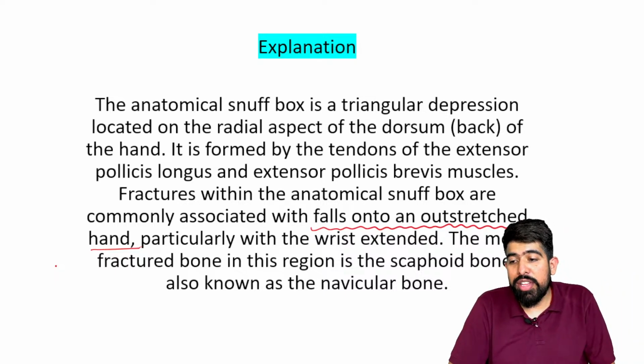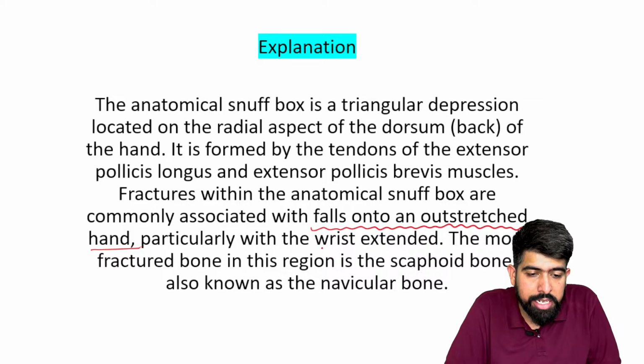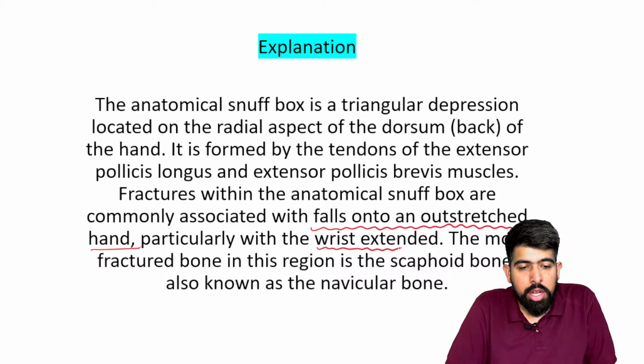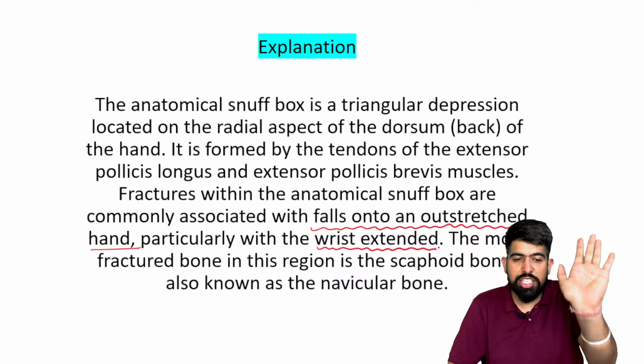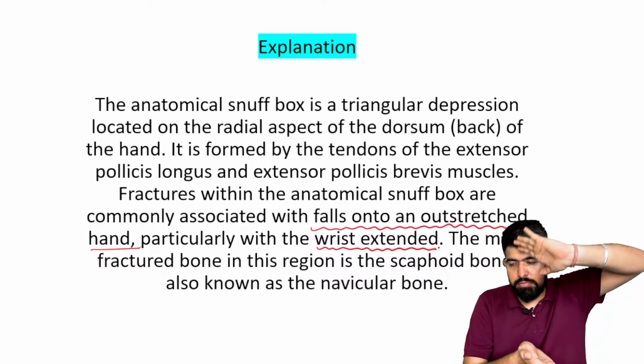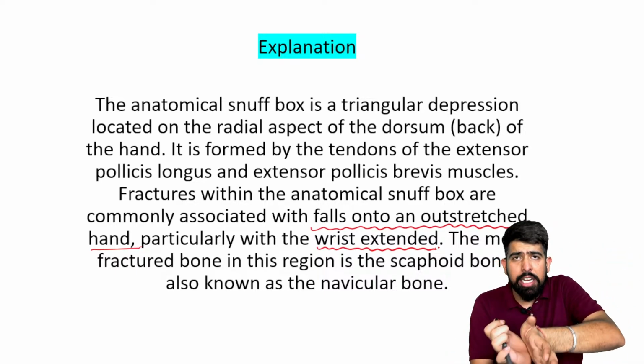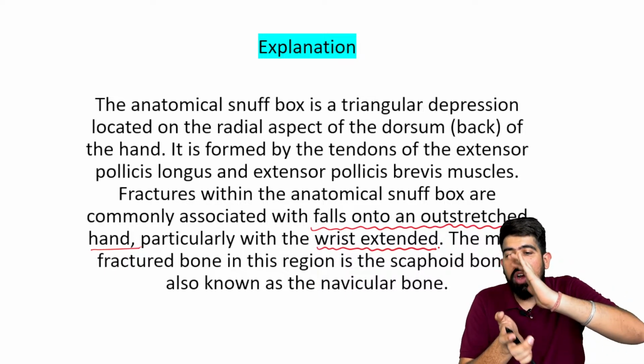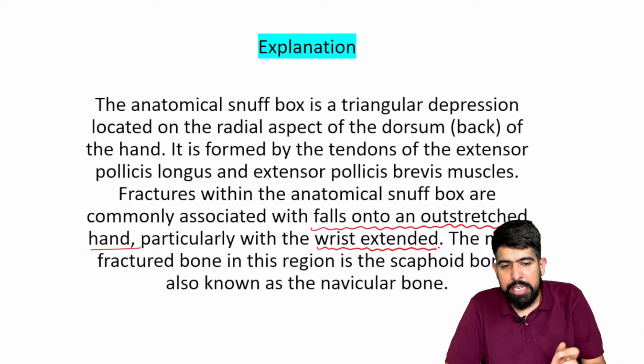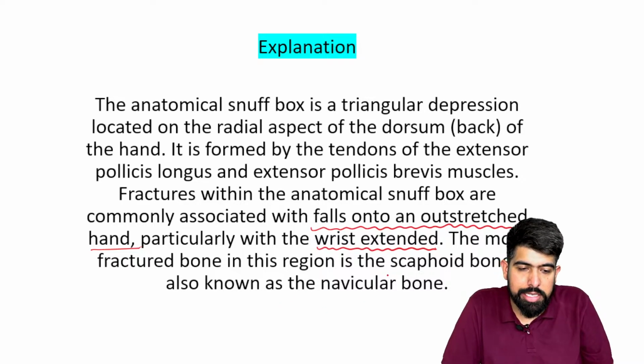Please understand that wrist extension should also be there. With wrist extension, when the person falls like that, all the pressure will be on the hand. That causes a fracture of the bone in this region, and that bone is the scaphoid bone.